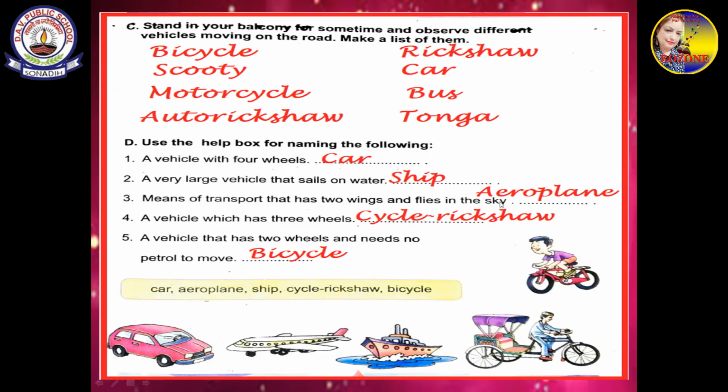Just now I showed you the two wings, and this is the aeroplane. A vehicle which has three wheels: you see the picture is also given here, and this is known as a cycle rickshaw. A vehicle that has two wheels and needs no petrol to move: this vehicle has two wheels and we don't need to put petrol in it. We just ride it and enjoy. You all must have enjoyed your bicycle ride many times.